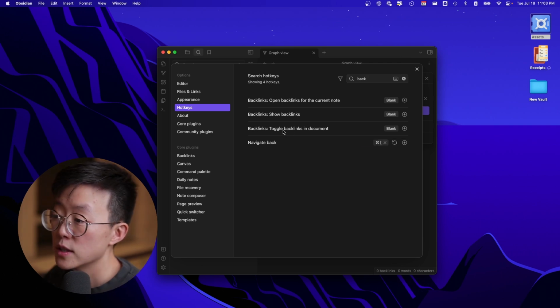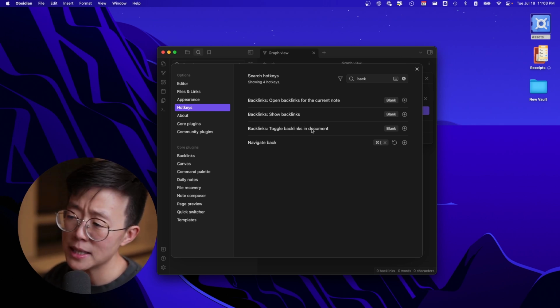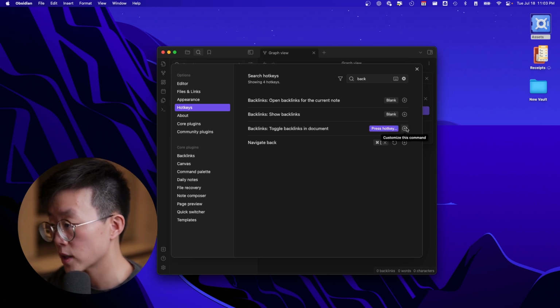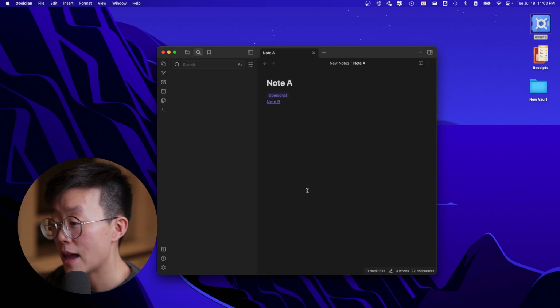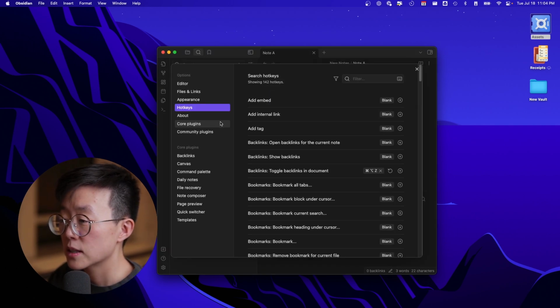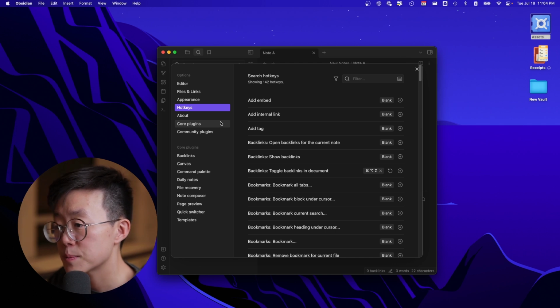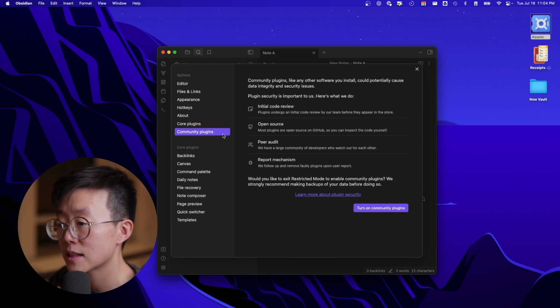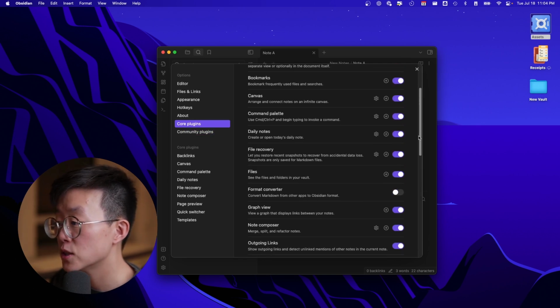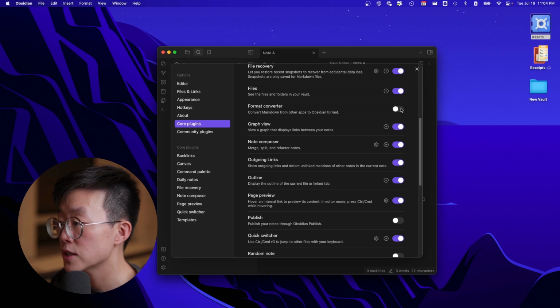Or like this one, toggle backlinks in document, which we have to type Command P for, and that takes some time. So if you would like to make it a shortcut, you can too. And as you can see now, I can use the shortcut to toggle back and forth the display of the backlinks in the document. Besides shortcuts, the way that you can customize Obsidian is using core plugins and also community plugins. Core plugins are the ones that are already built into Obsidian, so you can simply turn them on and off.